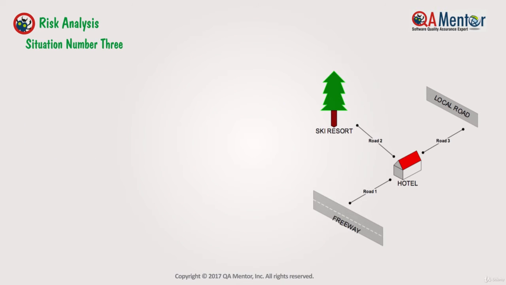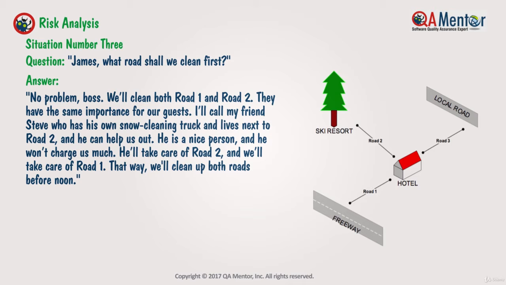Situation number 3. Question: James, what road shall we clean first? Answer: no problem, boss. We'll clean both Road 1 and Road 2. They have the same importance for our guests. I'll call my friend Steve, who has his own snow cleaning truck and lives next to Road 2, and he can help us out. He is a nice person, and he won't charge us much. He'll take care of Road 2, and we'll take care of Road 1. That way, we'll clean up both roads before noon.